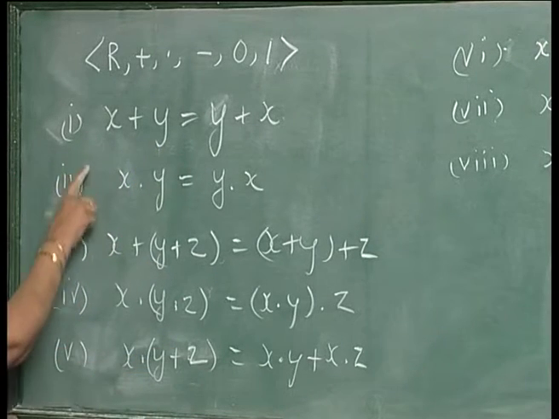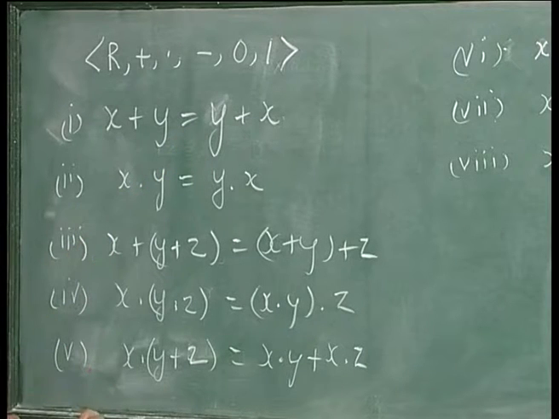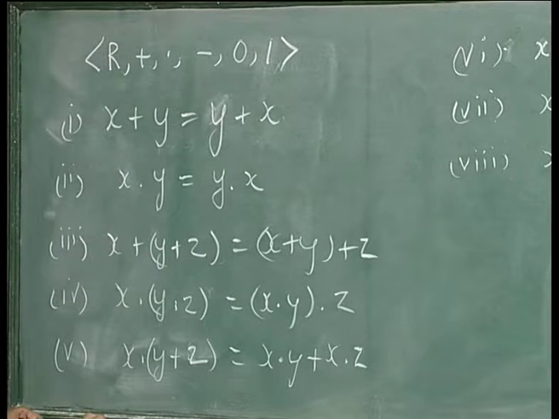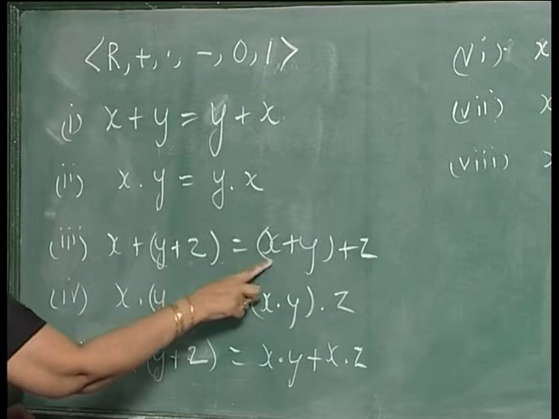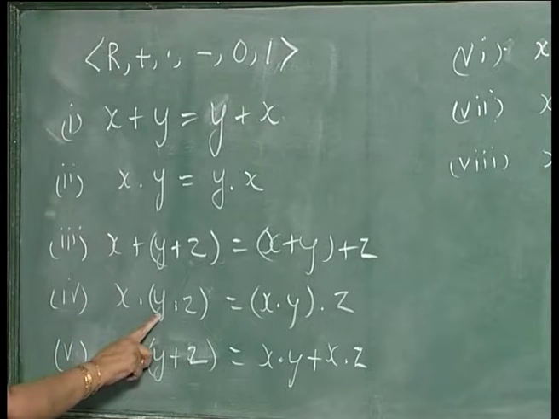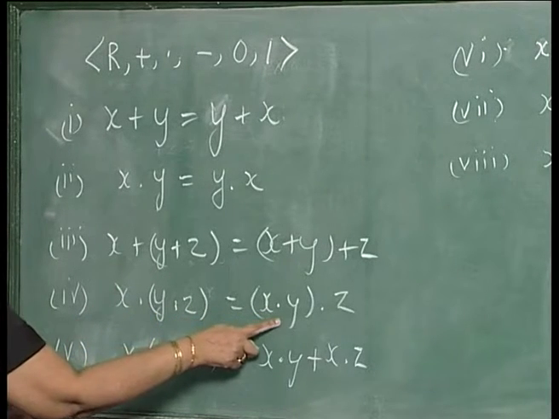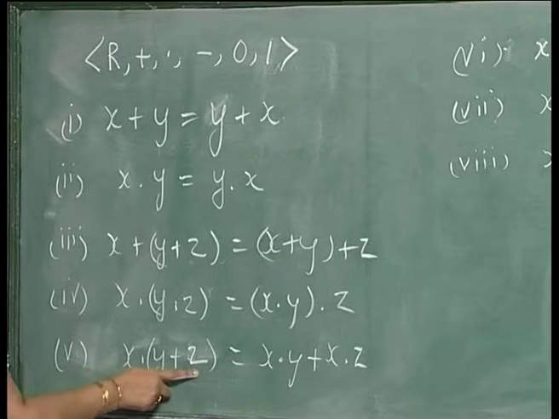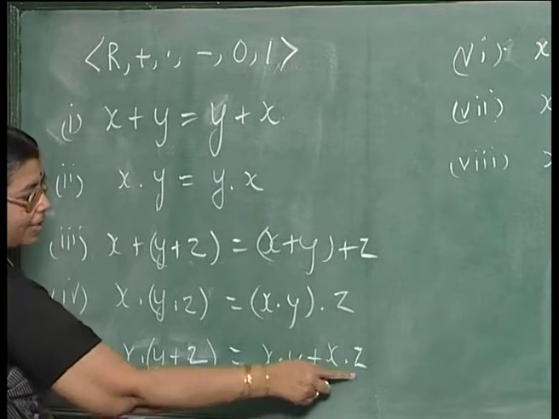There are 8 axioms. x plus y is equal to y plus x, commutative law holds for addition. x dot y is equal to y dot x, commutative law holds for multiplication also. Then (x plus y) plus z is equal to x plus (y plus z), that is the associative law for addition. (x dot y) dot z is equal to x dot (y dot z), that is associative law for multiplication also. Then multiplication is distributive with respect to addition, that is given by this distributive law, that is x dot (y plus z) is equal to x dot y plus x dot z.